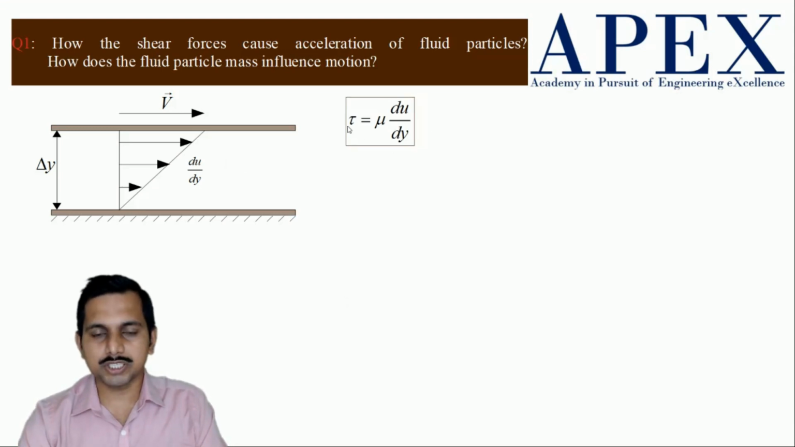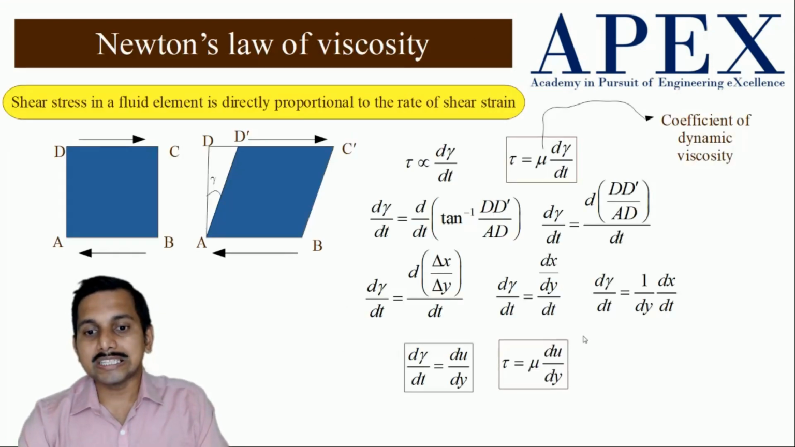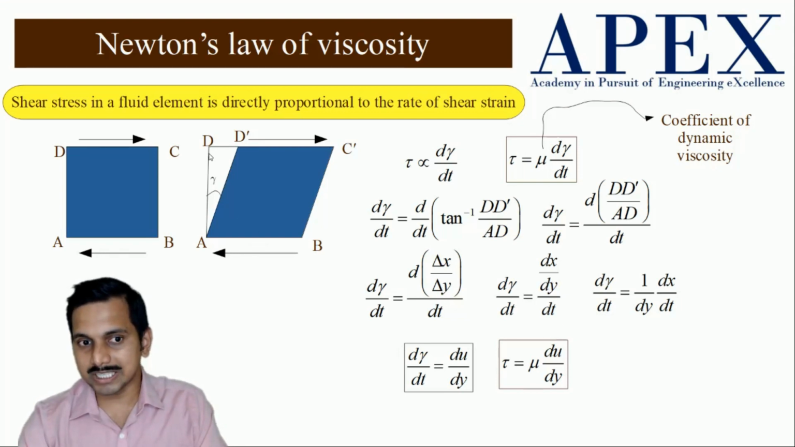First of all, the shear stress in any fluid element taken here is equal to mu into du by dy. Note that previously when we took this, this delta y, that AD, is very small. Only then can I do this.